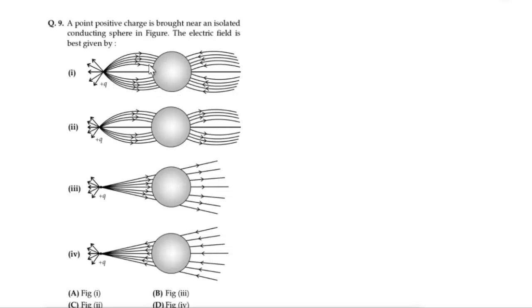From the positive charge the field will move outwards, and since all the positive charges are coming to this side, this side will become negative, and here due to conduction it will become positive, and those positive charges should go outward. So from these two we need to choose the best one.